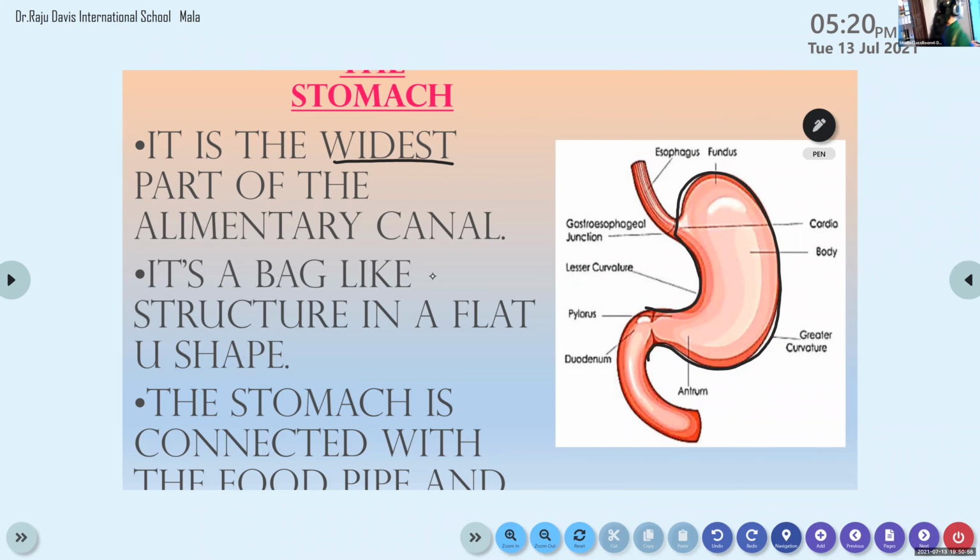And this stomach is connected with the food pipe and opens into the small intestine.